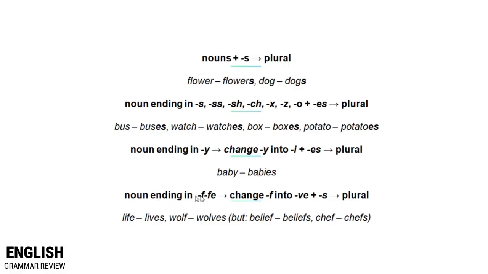And nouns ending in f or fe change into ve plus s to make a plural. For example, life, lives, wolf, wolves. But belief turns into beliefs. Chef turns into chefs.